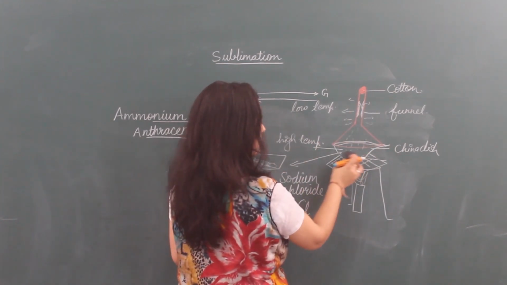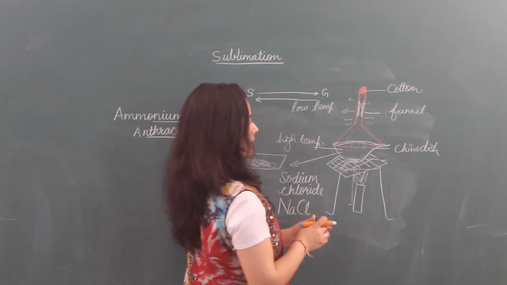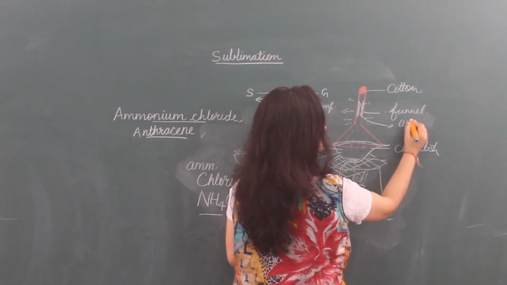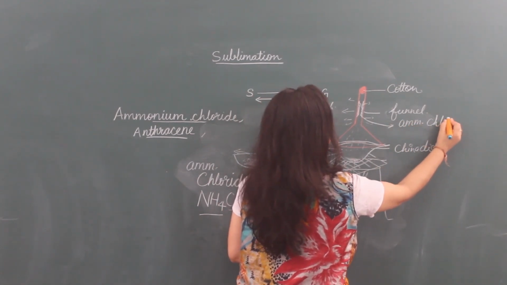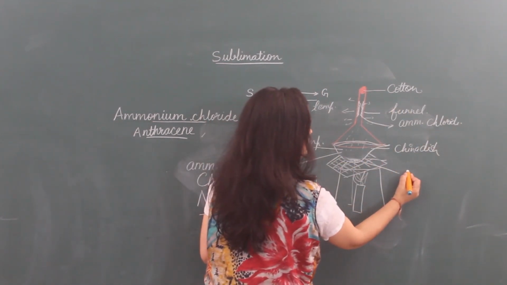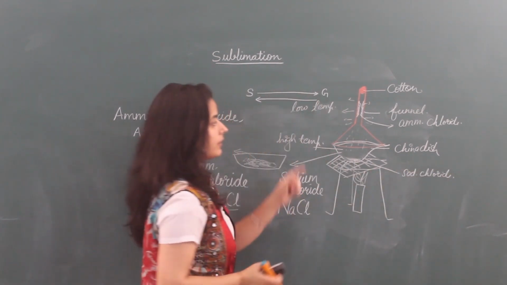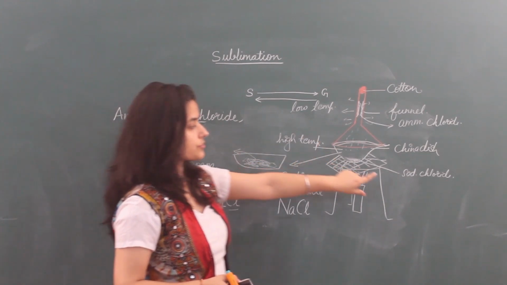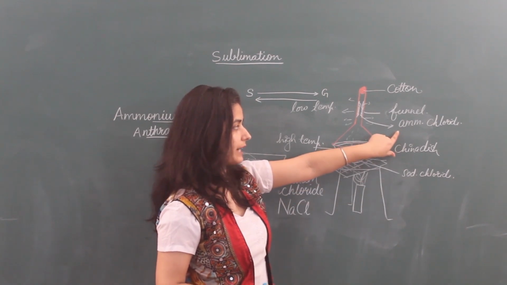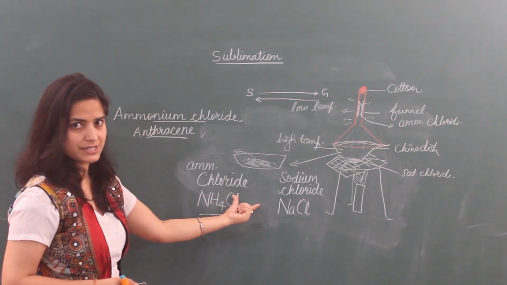After some time, what will we see? There is some solid here. And what is this? The solid which deposits on the funnel is ammonium chloride. And the solid which remains in the china dish is sodium chloride. It happens because sodium chloride does not sublimate, but ammonium chloride particles sublimate. So by sublimation we can separate these two substances.